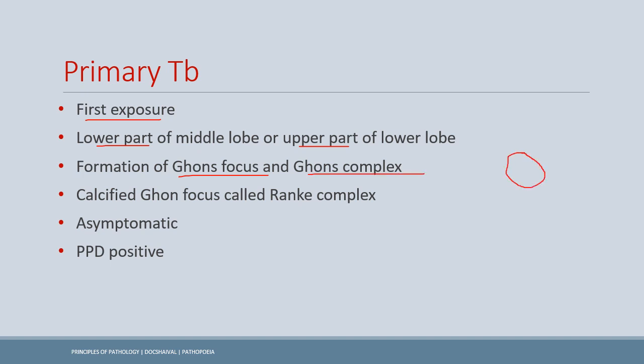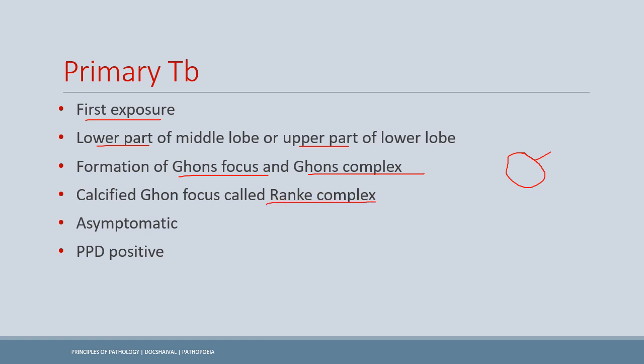And what is the Ghon complex? The Ghon complex is formed when we have hilar lymph node involvement and lymphatic involvement along with the Ghon focus. So it makes the Ghon complex. Now when the Ghon focus is calcified, it is called the Ranke complex.